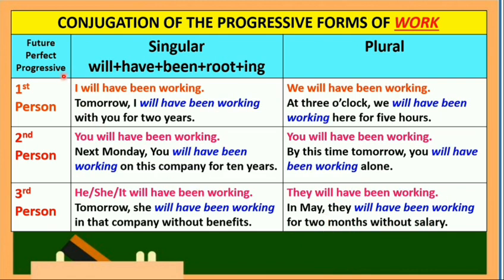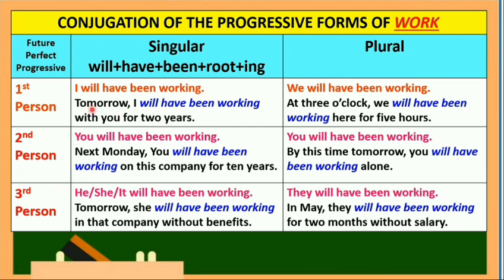Now, sa future perfect progressive, ang verb na gagamitin natin ay work. Now, dito sa future perfect progressive, ang verb phrase natin ay binubuo ng helping verb na will, kasunod ang have, kasunod ay ang been, kasunod ang root word ng verb na work, and then kasunod ang ing. So, meron tayong tatlong helping verb, will, have, at saka been. The first person singular, I will have been working.